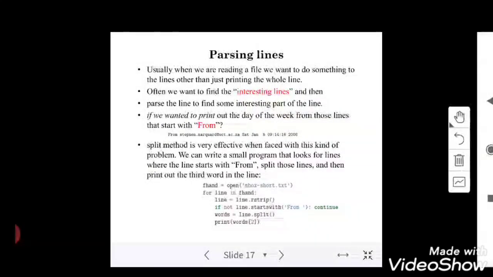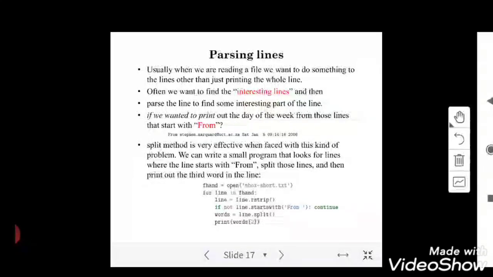And what we are trying to do is use the split method over this. You can write a small program that looks for lines. This is one line which has been taken from a text file, and that text file holds multiple lines like this. There are n number of lines like this. From those n lines, I want to take out the lines which start with the word "From", right?